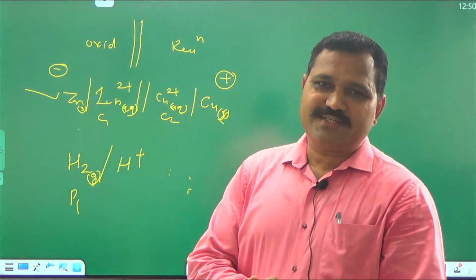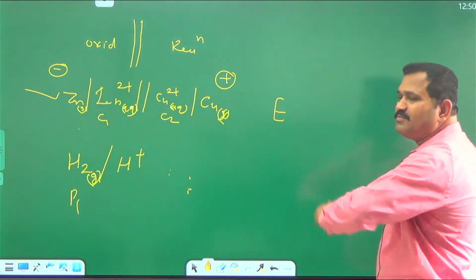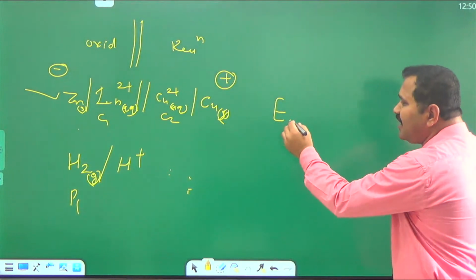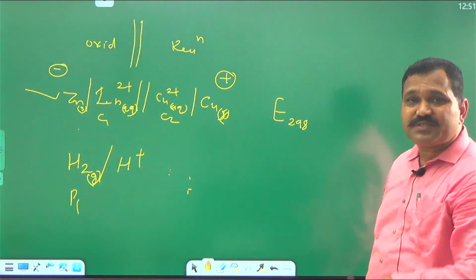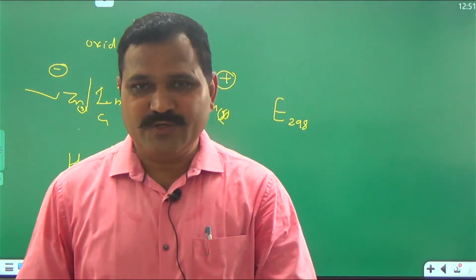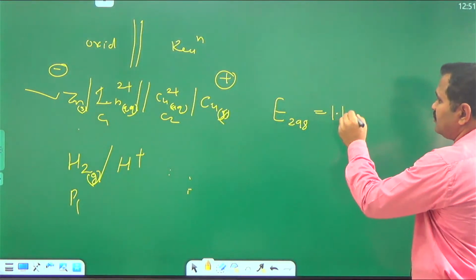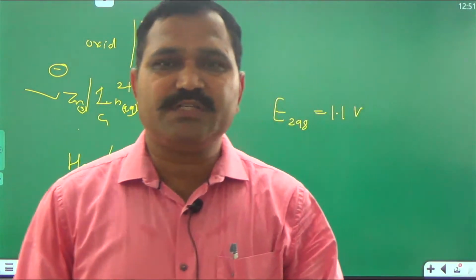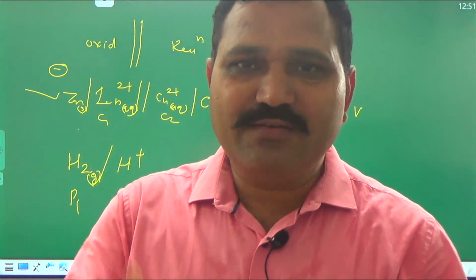Last but not least, you have to mention the potential of the cell, the EMF, E, at what temperature. Temperature should be mentioned as a subscript because EMF depends on temperature also. That's why E should be mentioned as, for example, 1.1 volt. These are the rules for representation of an electrochemical cell. I will revise it.